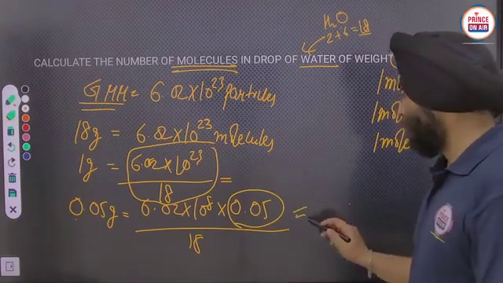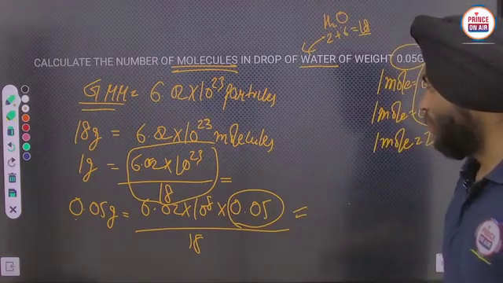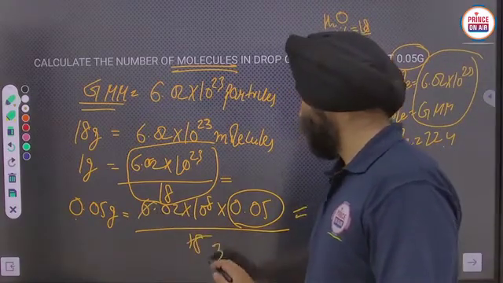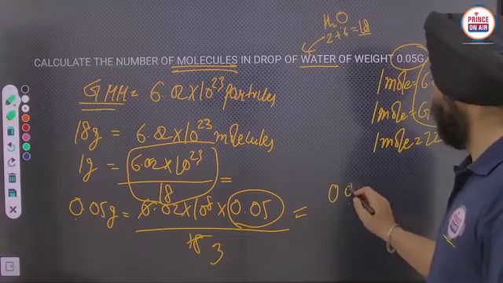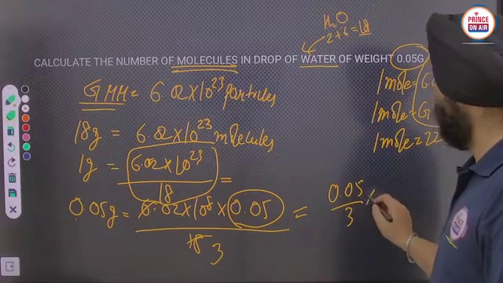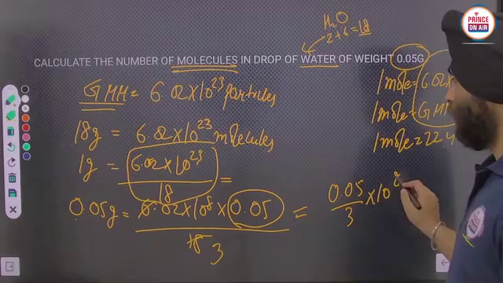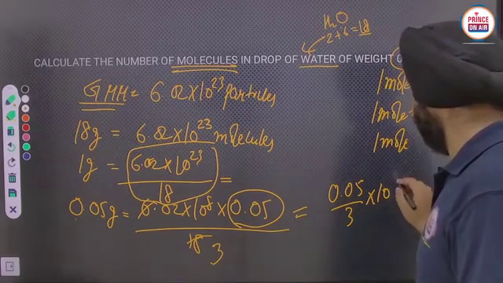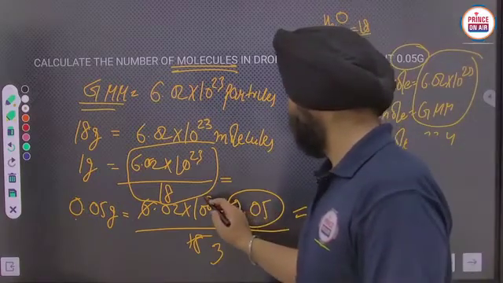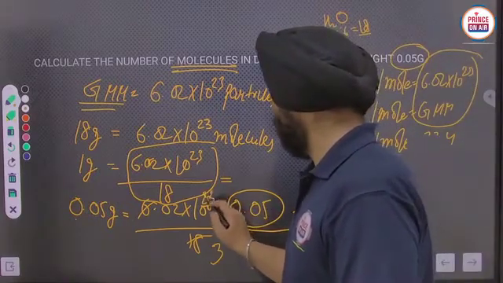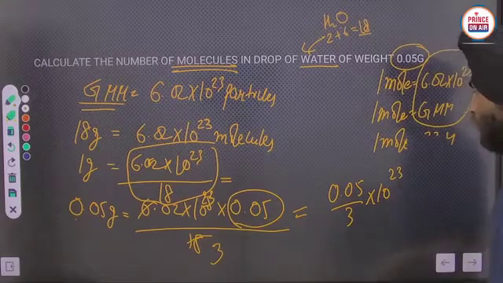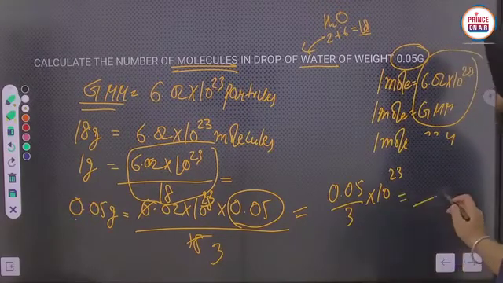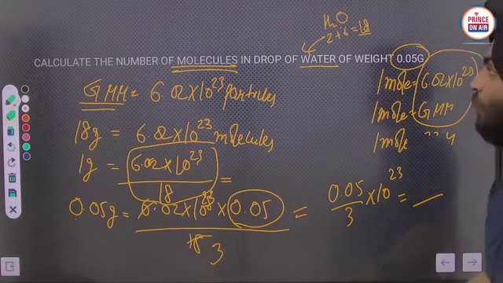So through that we can calculate all these values. If we take it as 6, okay, so 0.05 upon 3 into 10 raised power 23. Okay, that should be 23 here, 23. Okay, so just we have to solve this value. Can you solve it? So from here you can get the number of molecules.